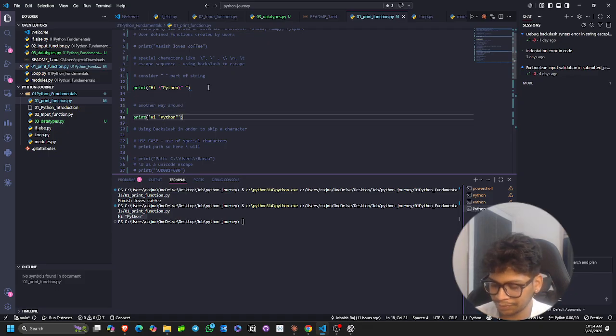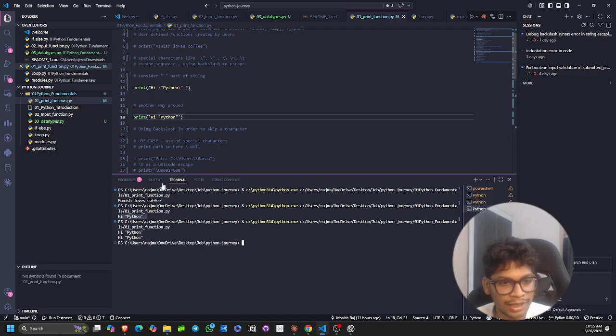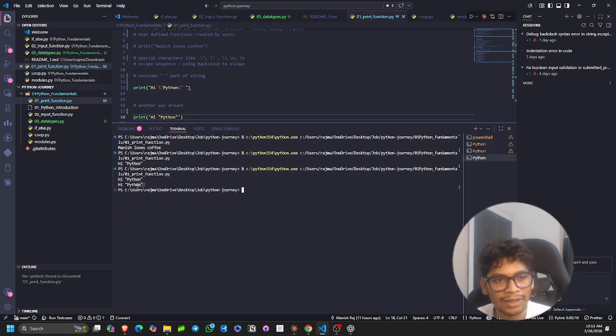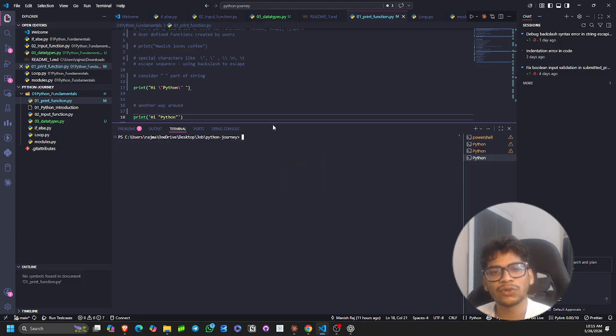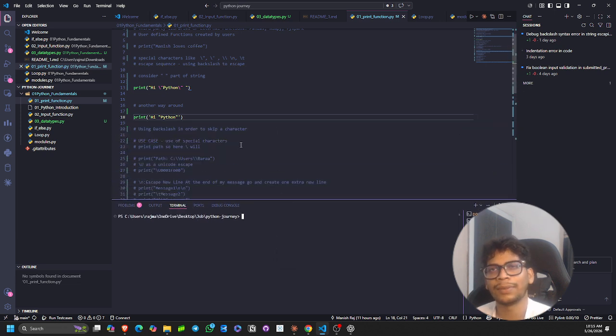Let me run. So here you can see both the outputs are the same. The outputs are the same, but the way is different, and in such situations we should always choose the general path, because our mind remembers the general things, and it is easier to remember. So I am commenting it out.